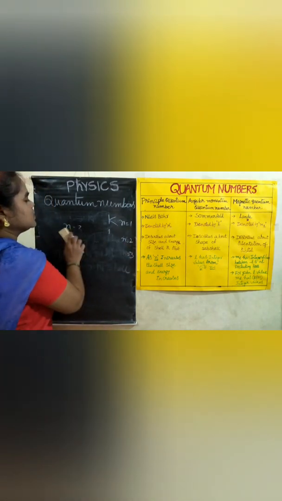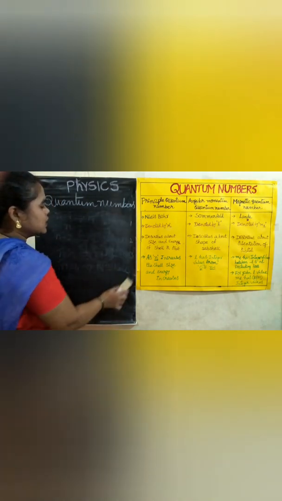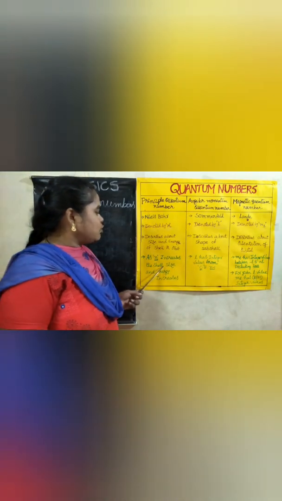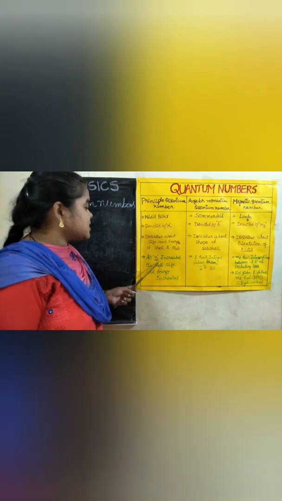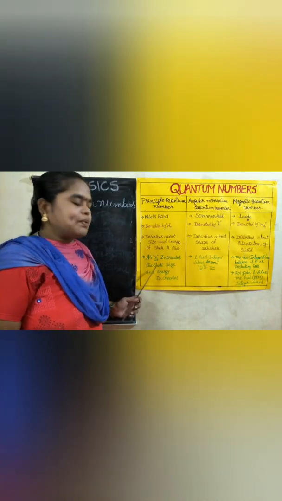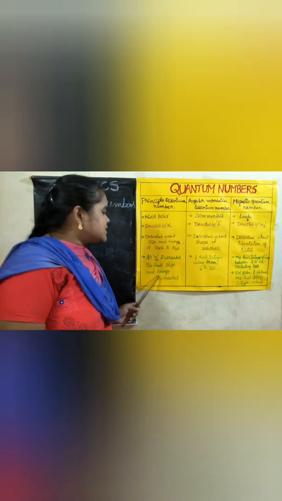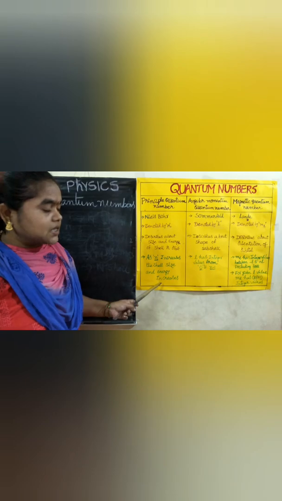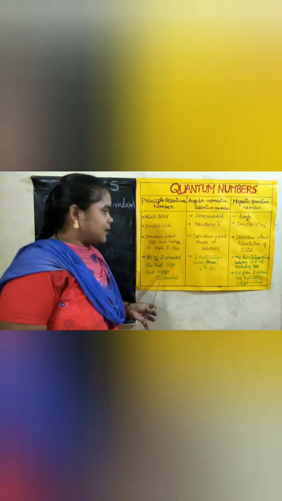Okay, so this is about the principal quantum number. And this fourth point they directly ask for as a half mark: as n increases, what happens? The shell size and energy also increase. Like that also they are asking. This is a very important topic.